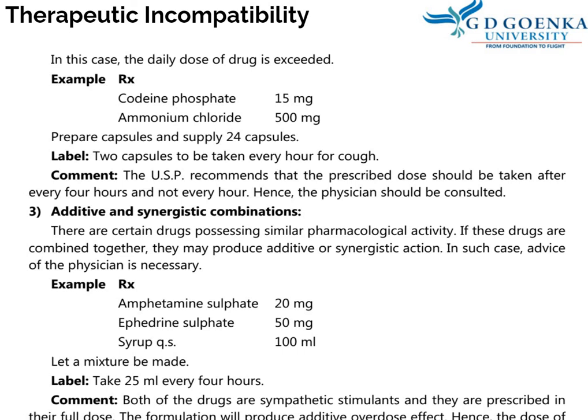So the dose of an individual drug should be reduced. Here, they are not antagonistic to each other. Both of them are acting on the same receptors, that is, they are sympathetic stimulants. Both amphetamine and ephedrine are sympathetic stimulants, and both of them are additive to each other. So the formulation is an overdose. Hence, the dosage reduction should be advised.